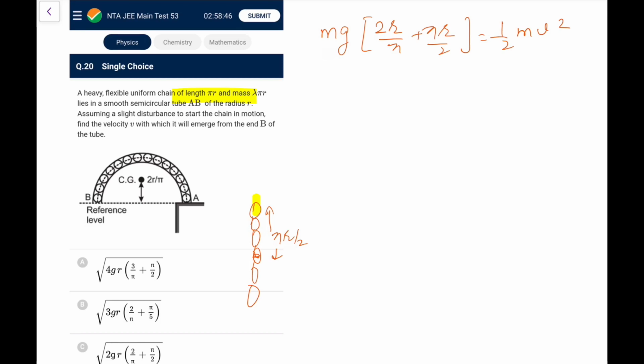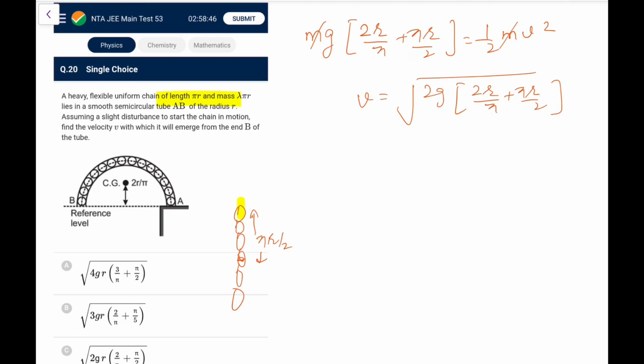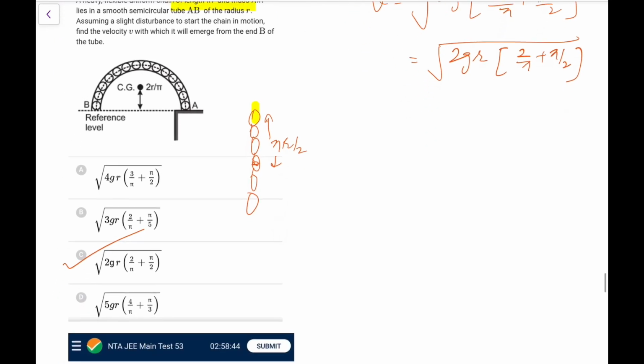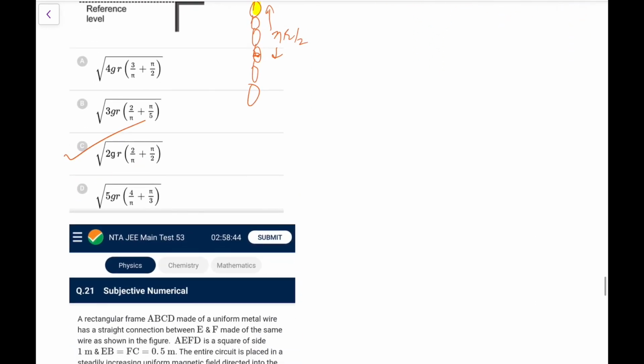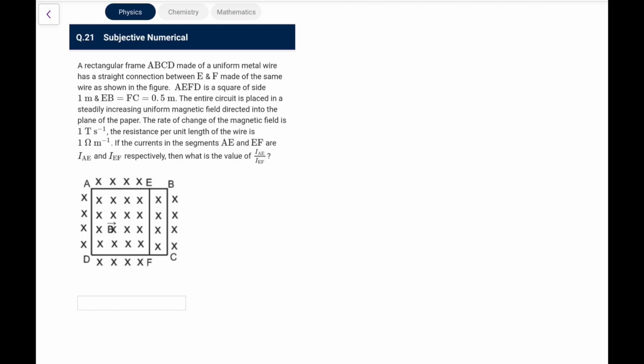So m and m get cancelled, and now we need to calculate the velocity. So v is root of 2g into 2r by pi plus pi r by 2. Taking r common, I will have root 2gr into 2 by pi plus pi by 2, and I am getting it as option C. So again you can do this. The question is really kind, it has given you the center of gravity, otherwise if you couldn't recall it, you have to leave the question, no other option.